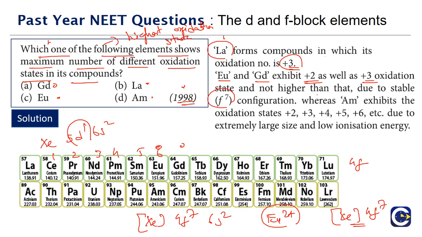Similarly gadolinium, the electronic arrangement will be xenon 4f7 5d1 6s2. So among the elements of the 4f series, the ones that will have electrons in the 5d level are cerium, gadolinium, and lutetium.